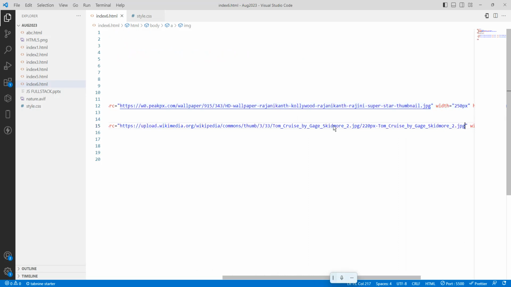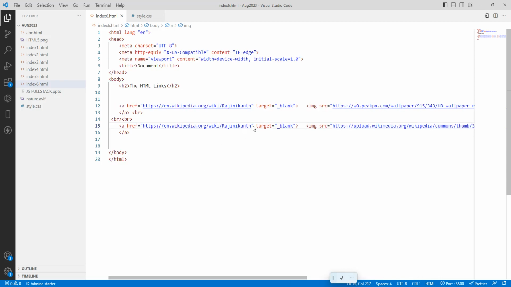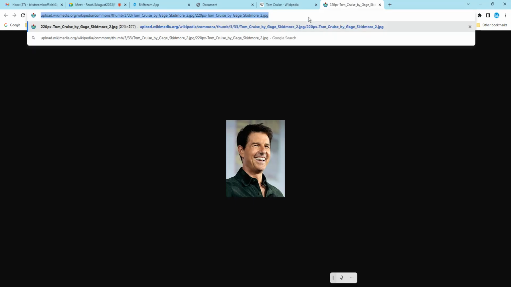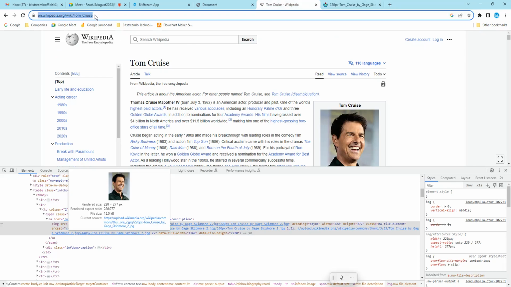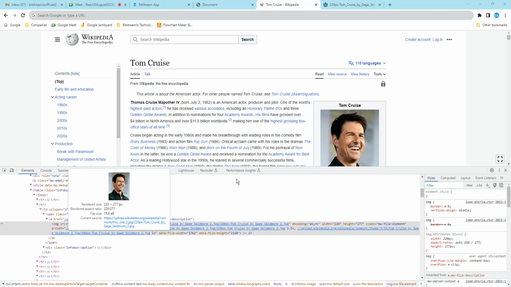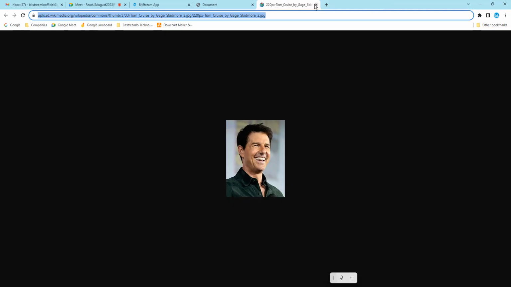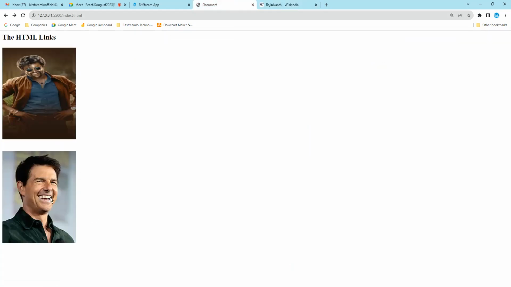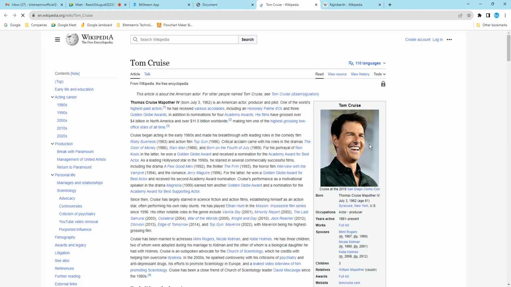So Control V. The Tom Cruise image is there, and the URL also needs to be changed. So here it is, a Tom Cruise is there. Control X, and I will just use Control V. Save it, run it. See, if I am using this link, which link is it opening? This is a Rajinikanth profile. It is opening the Rajinikanth profile. And same thing, if I click on Tom Cruise, the Tom Cruise profile is opening. So this is how we have to use this.